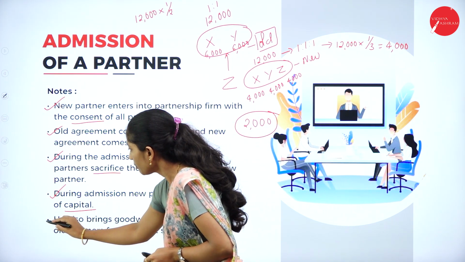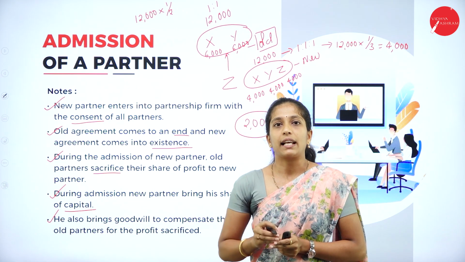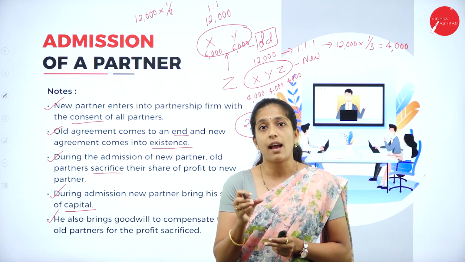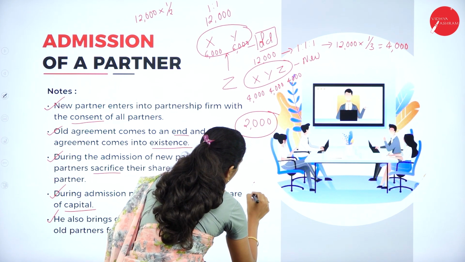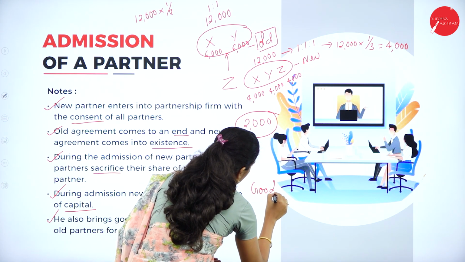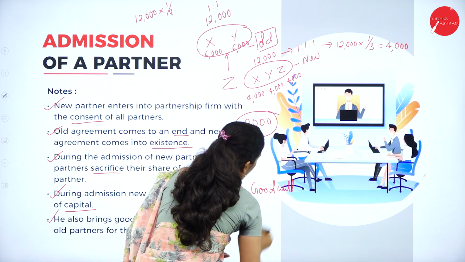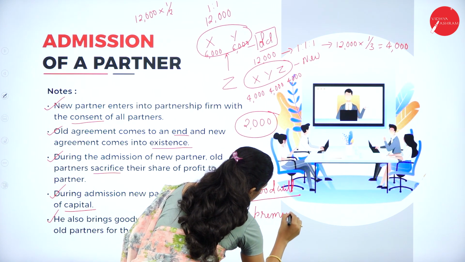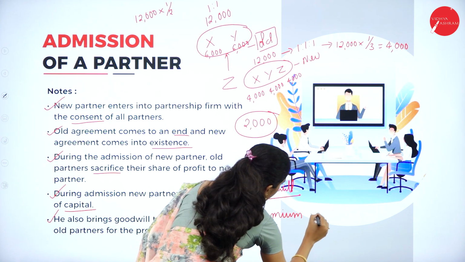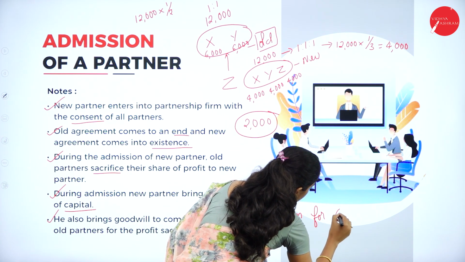Next is, along with the capital, he brings certain amount which is called goodwill, or we will call it premium for goodwill.